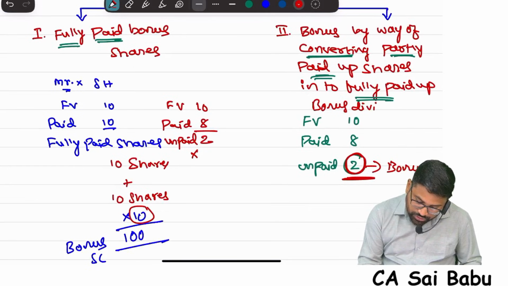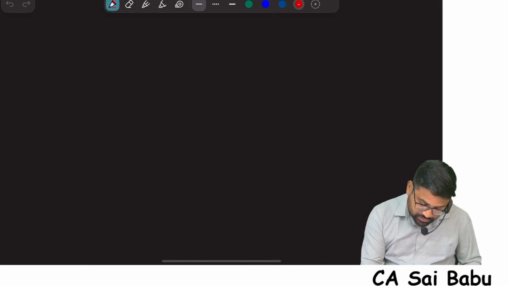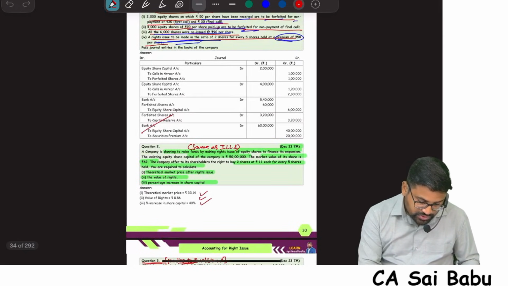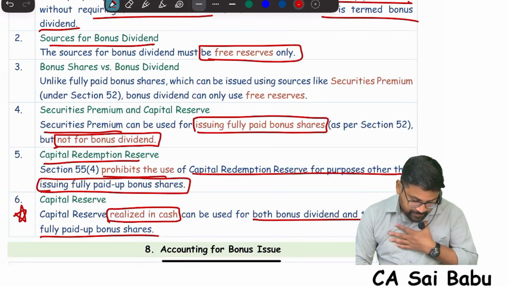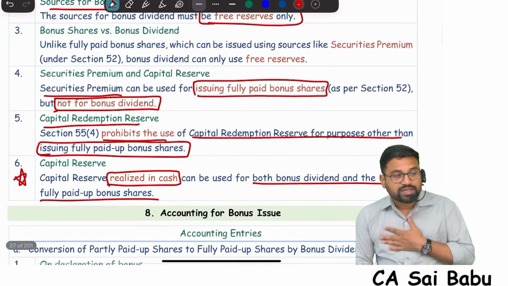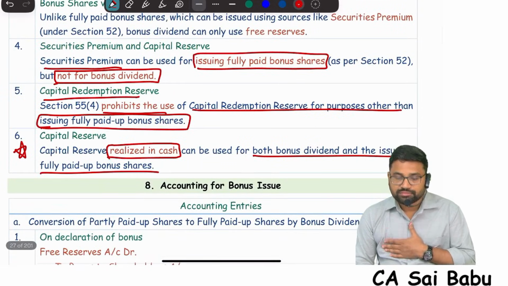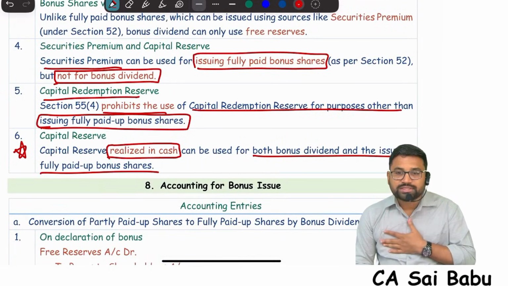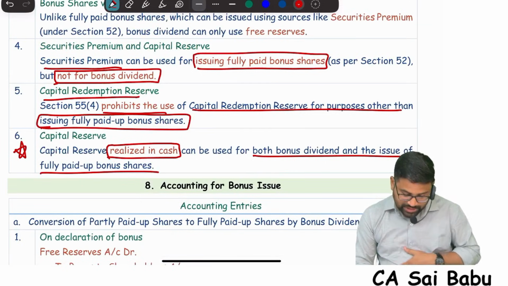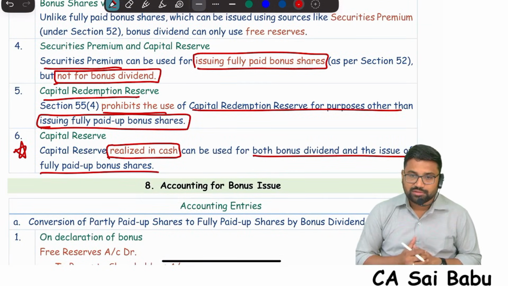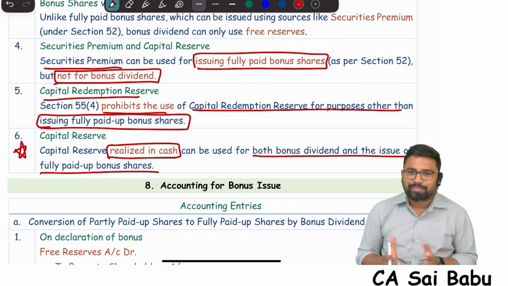So in order to give the second category of bonus, only one source will be utilized. What is that? Free reserves. When it comes to capital reserve, only capital reserve realized in cash will be utilized. For example, any asset sold, we got a profit. Generally, that's a capital profit, any profit earned on sale of asset.